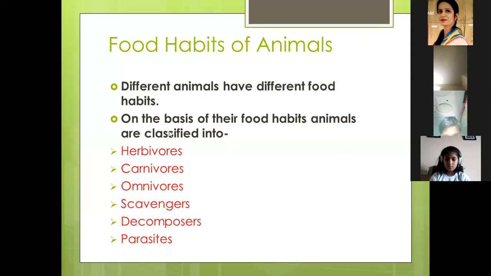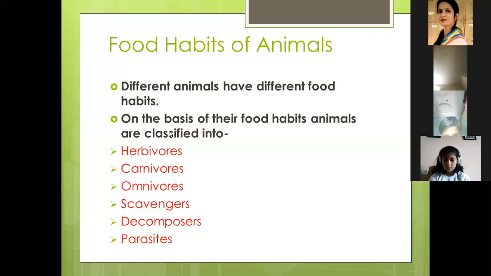Decomposers. Ma'am, I can give examples. Yeah, give examples. Ma'am, fox, hyenas. No, these are scavengers. They are not decomposers. Decomposers, see the name. Decomposer. They decompose.